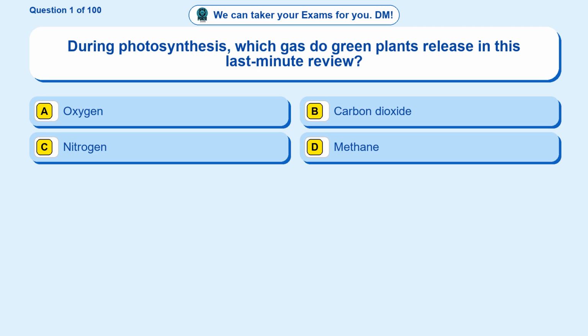Question 1. During photosynthesis, which gas do green plants release in this last minute review? Option A, oxygen. Option B, carbon dioxide. Option C, nitrogen. Option D, methane. The correct answer is option A, oxygen.